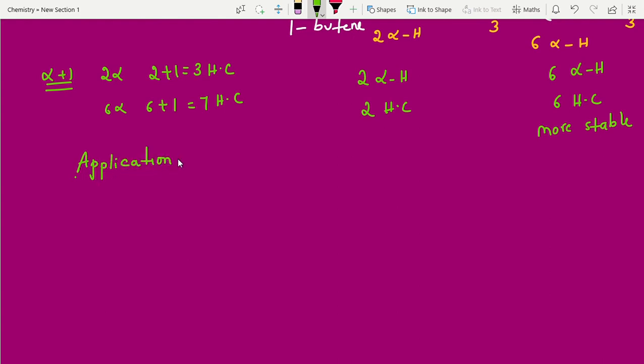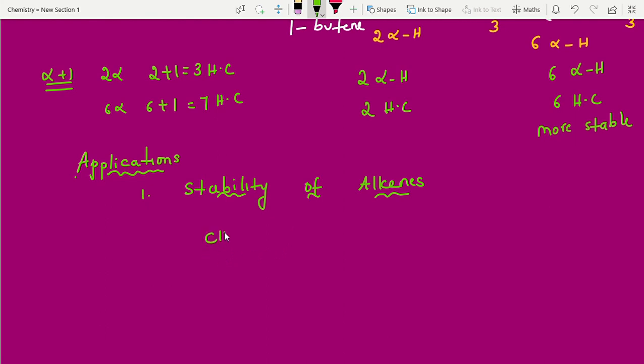Immediately if you start working different questions, you will get good command of organic chemistry. First one: stability of alkenes, they are asking. If I make only a 10 minute or 12 minute video, you may not understand, because I will go fast. I am explaining slowly. Try to understand, students, and without skipping, work out all the examples. Then you will get good command.